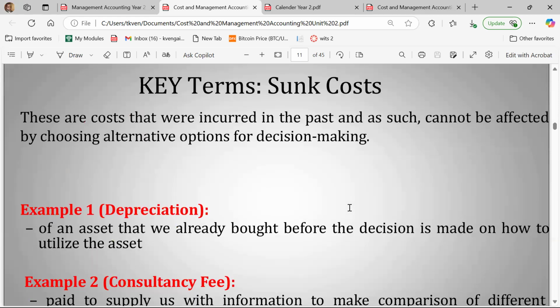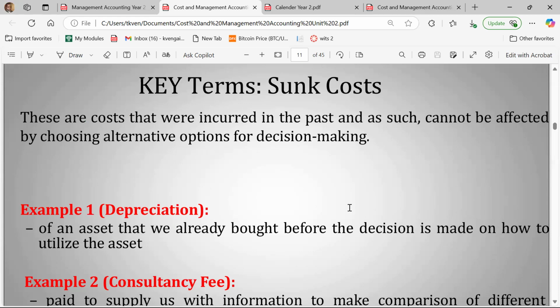If you hear a person saying, this is a sunk cost. A sunk cost is a cost that has happened in the past that will not change the future. So, for example, I want to make the same decision. I want to build either in Cape Town or in Durban, right? So, right now, I might consult an architect or an engineer and say, can you give me the estimated costs of these projects?